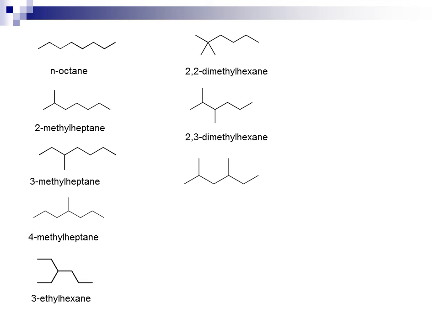This compound is a 6 chain with a branch at the 2 and the 4 position, so is a 2,4-dimethylhexane. This compound is, just as before, a 6-base chain with a branch at the 2 and the 5 position, so is 2,5-dimethylhexane.